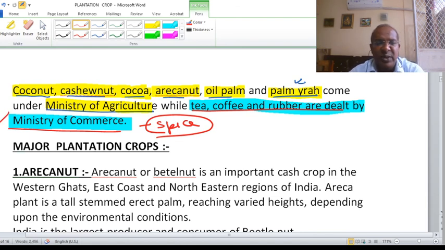At the time of independence, these were some of the major items of export from India.